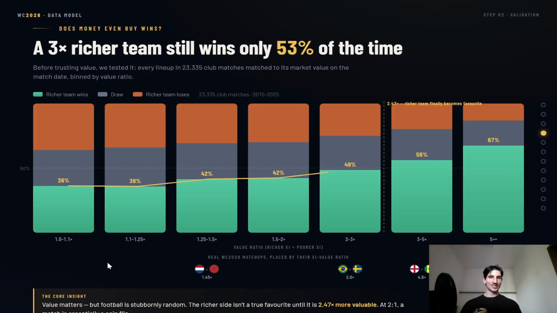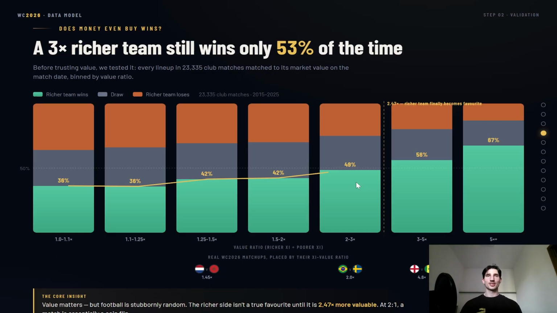And there's quite an interesting phenomenon here where you can see that when the team is 2 to 3 times more expensive, right? The starting 11 is 2 to 3 times more expensive than the other team. The more expensive team, the team which has the players of higher value on the field, is still only about 50% likely to win the match. So draws are a big thing in football.